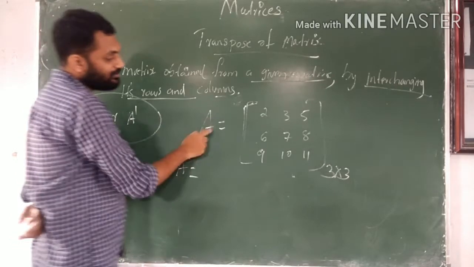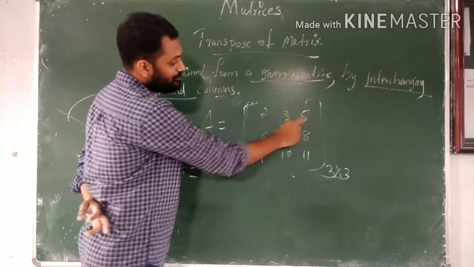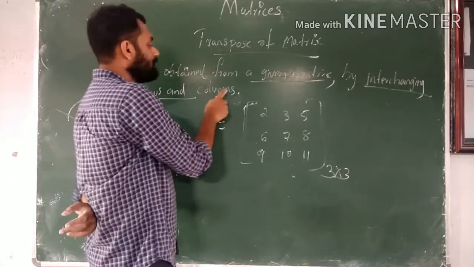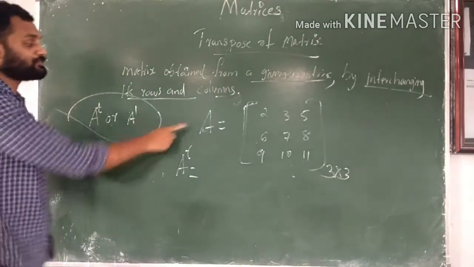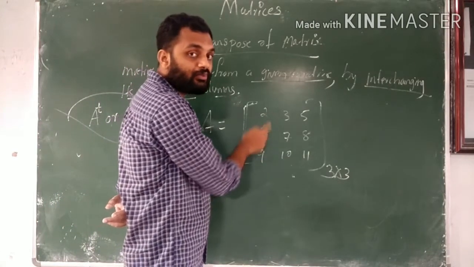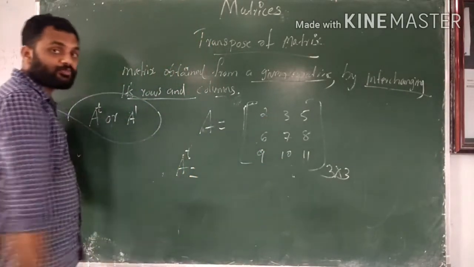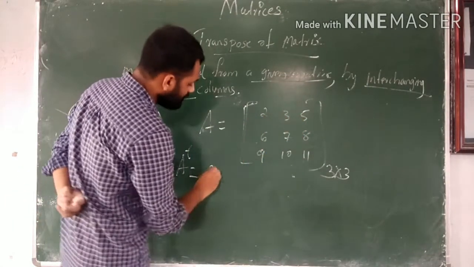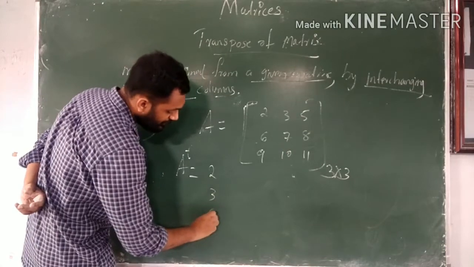The given matrix is A equal to 2, 3, 5, 6, 7, 8, 9, 10, 11. Interchanging the rows and the columns, in the transpose matrix the rows will become columns and the columns will become the rows. So A transpose has the first row 2, 3, 5 becoming the column 2, 3, 5.